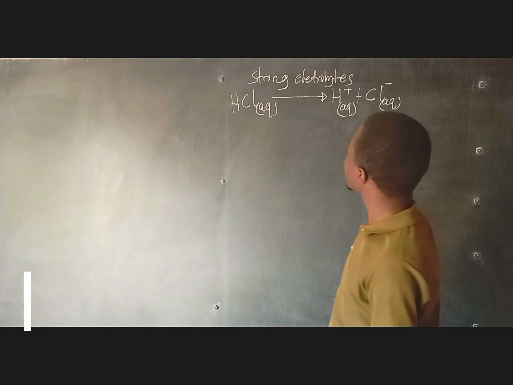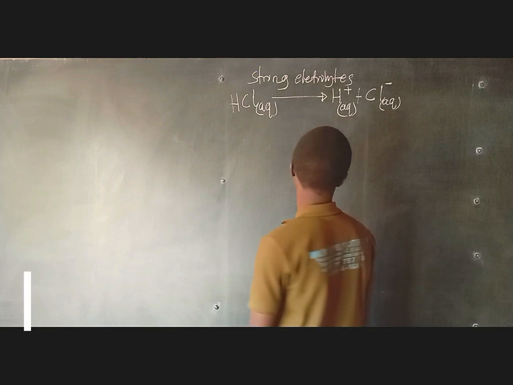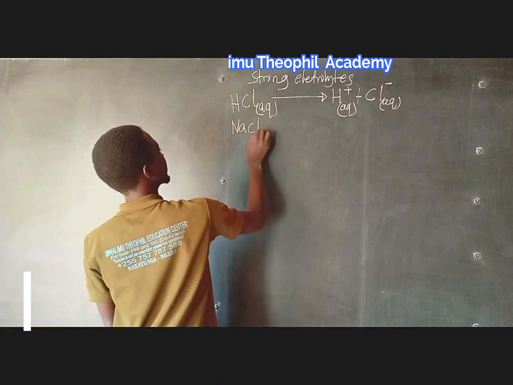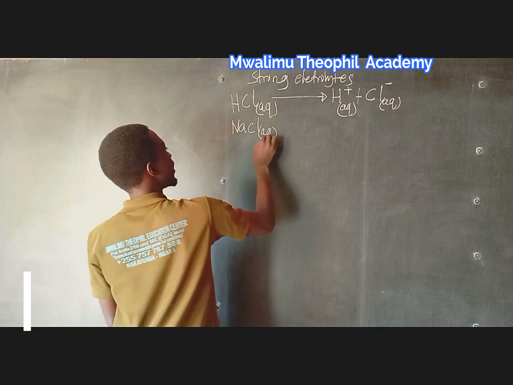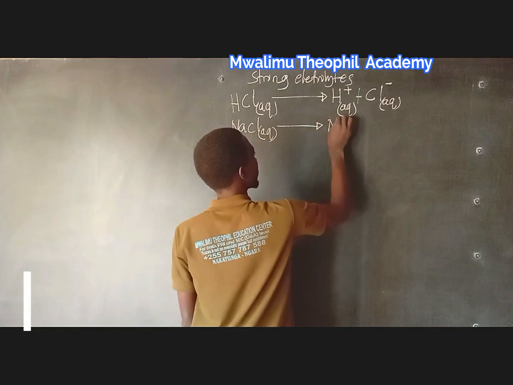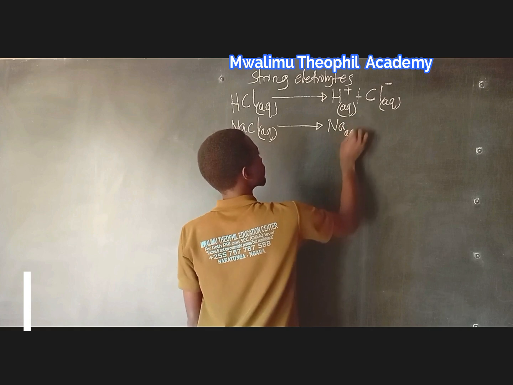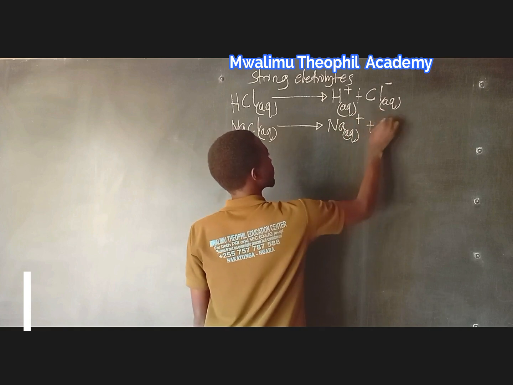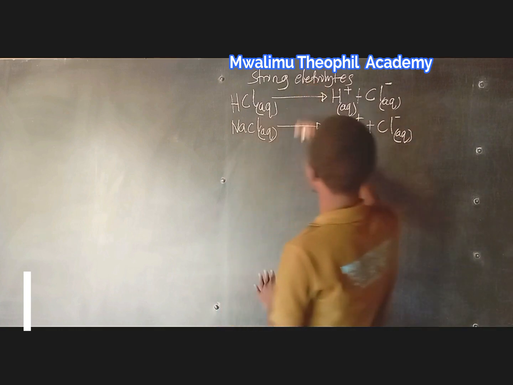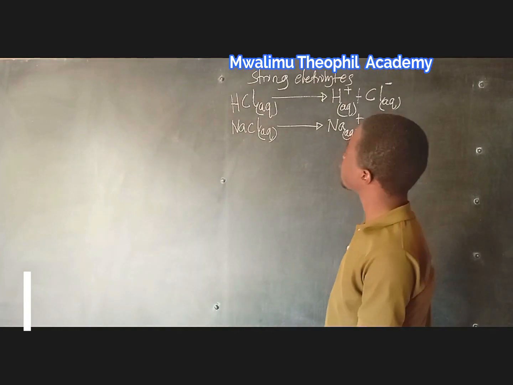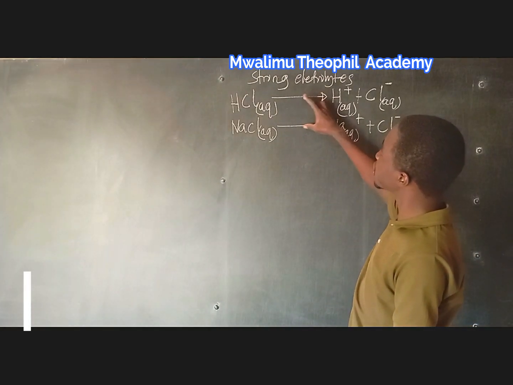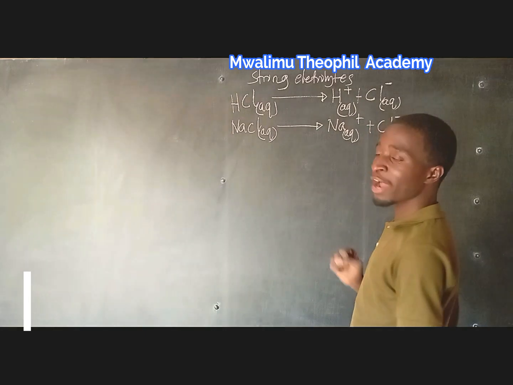And now we can also see another example of a strong electrolyte, maybe sodium chloride, a table salt. When this dissociates, it dissociates completely into its free ions, sodium ion and chloride ion, as you may see. Now, these are some of the examples of strong electrolyte dissociation. So all of these dissociate completely into their respective ions.